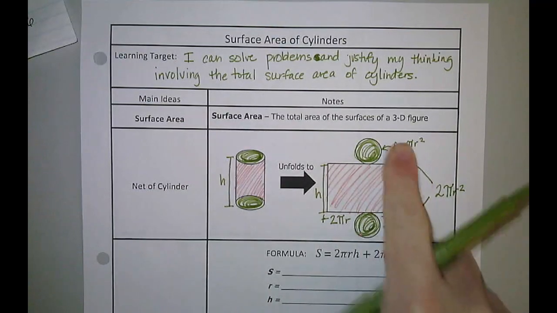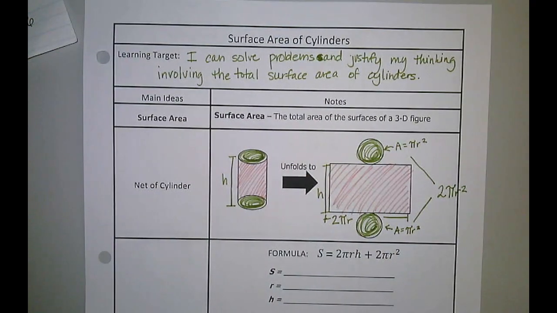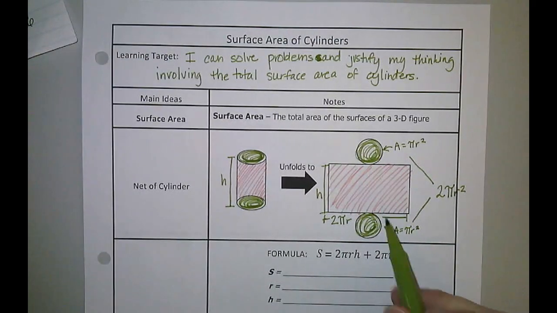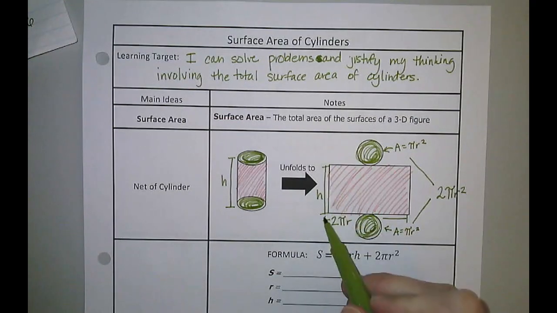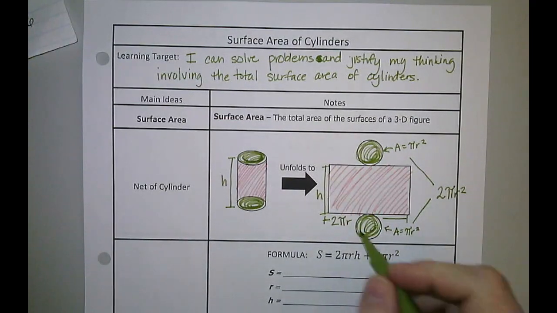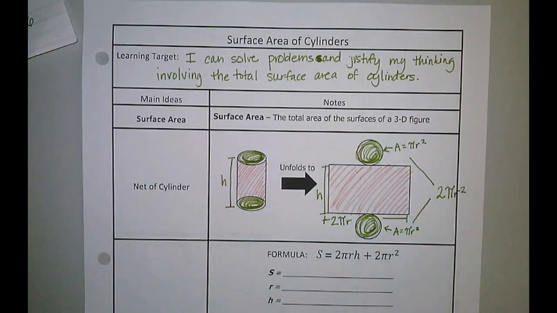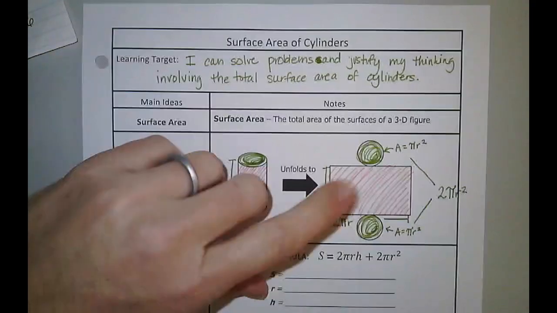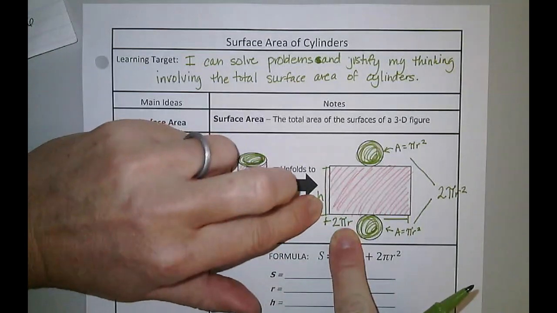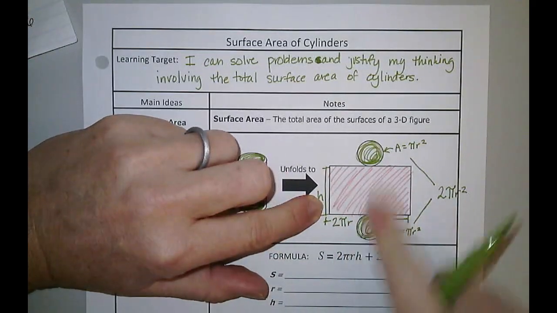So this is how we can explain the formula for the total surface area of cylinders. We add our 2 pi r times our h to the area of our two bases, so 2 pi r squared.